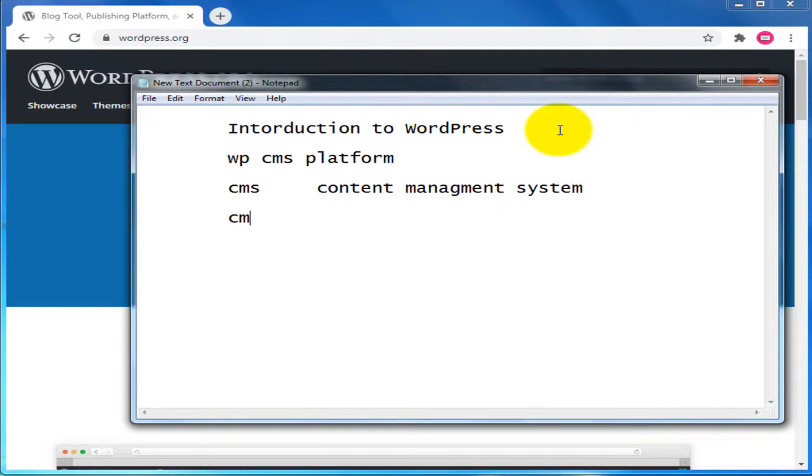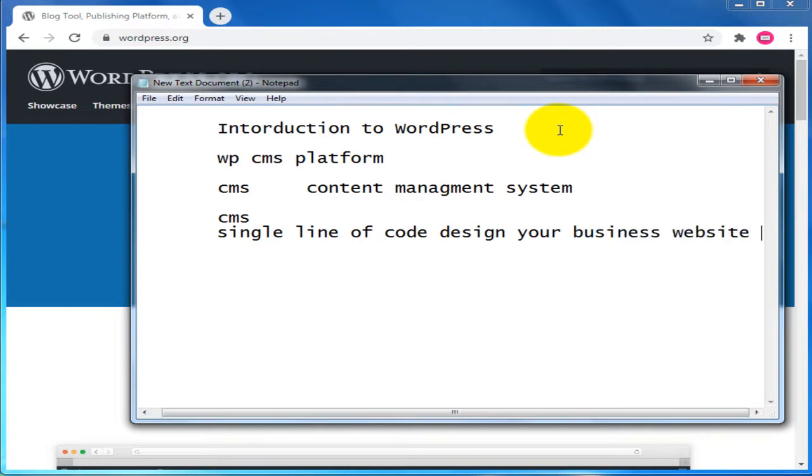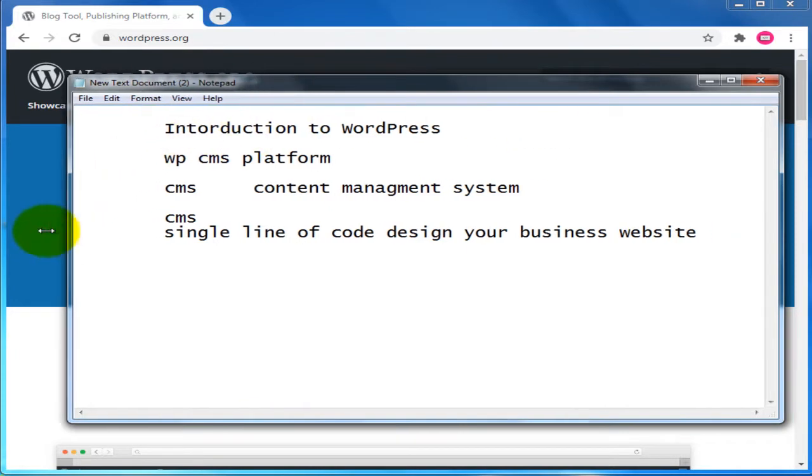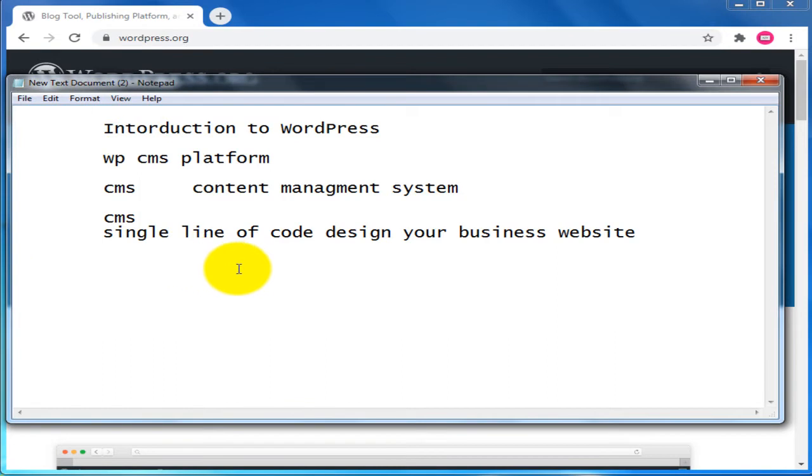Here in this CMS platform you don't write a single line of code to design your business website. Actually, if you want to create any website, you would compulsorily need to write HTML and CSS and jQuery bootstrap coding.